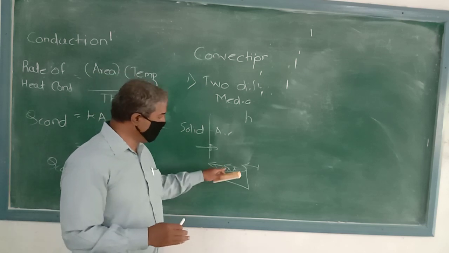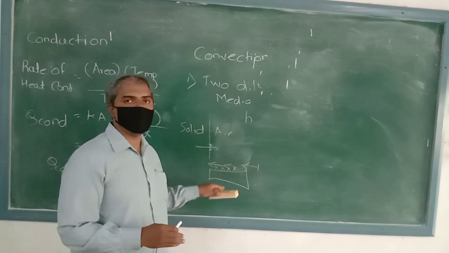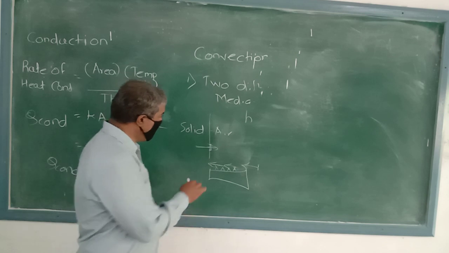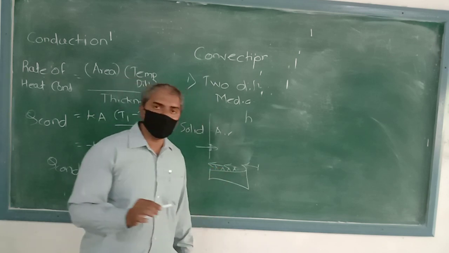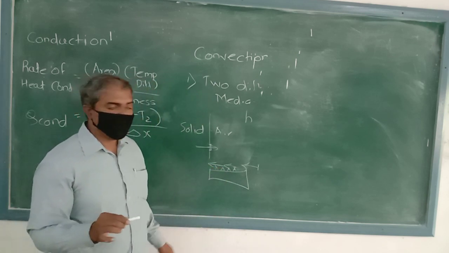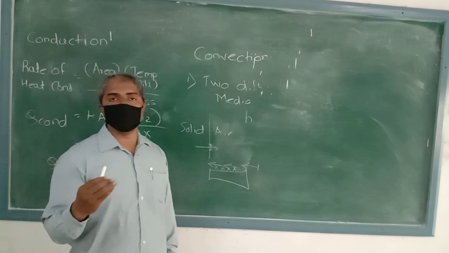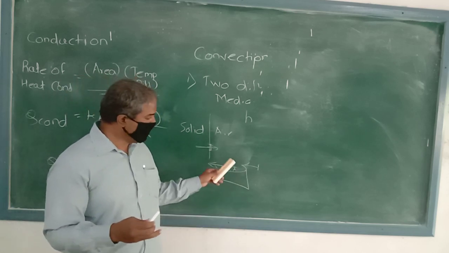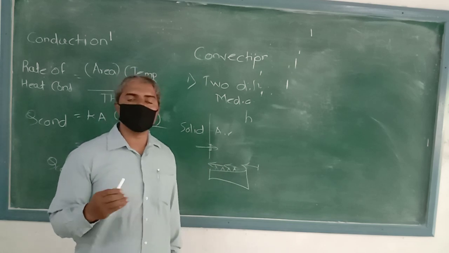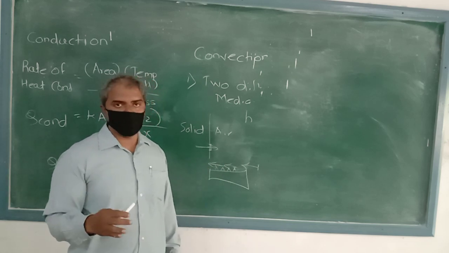So the nature of the surface is also important. The convective heat transfer also depends upon the flowing liquid.